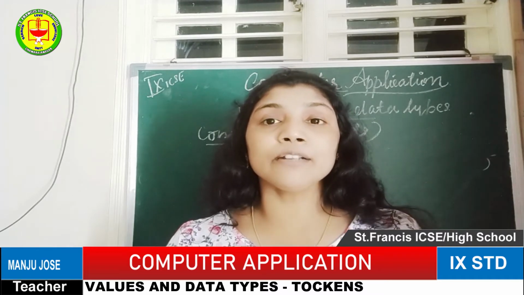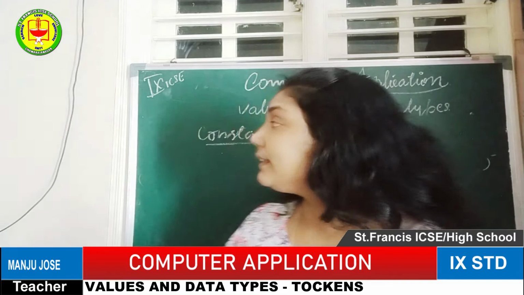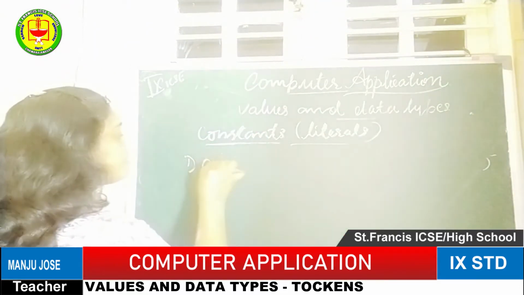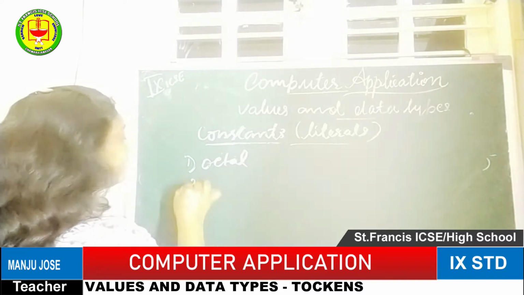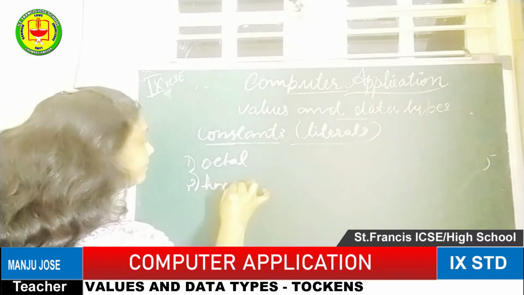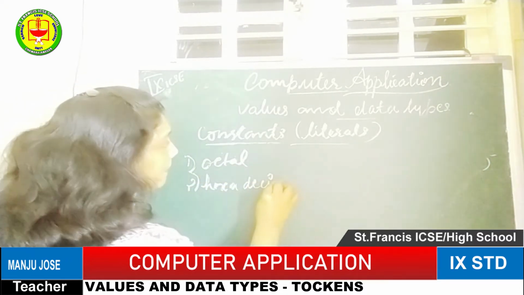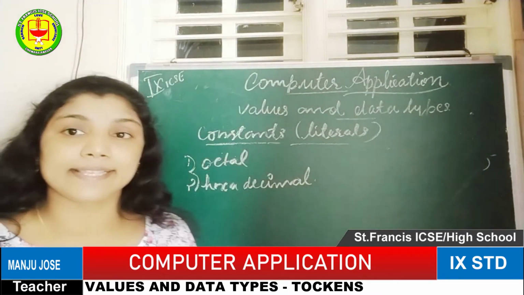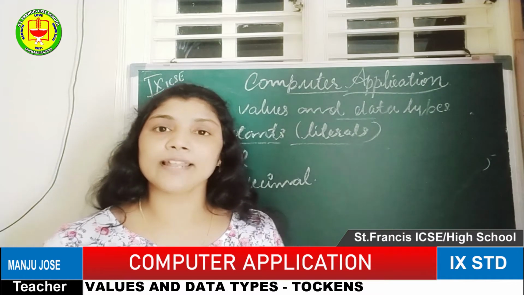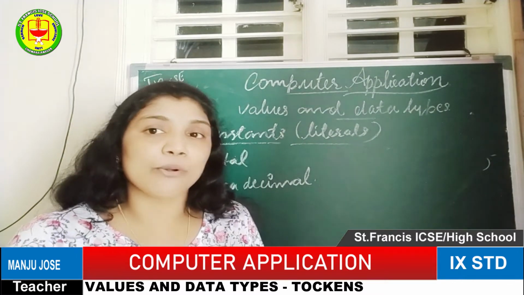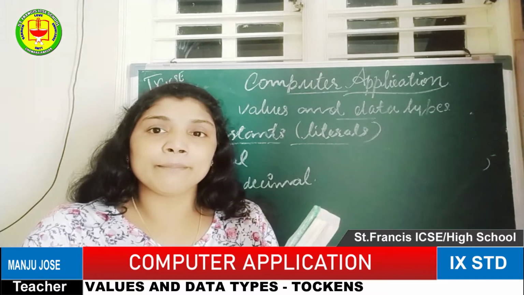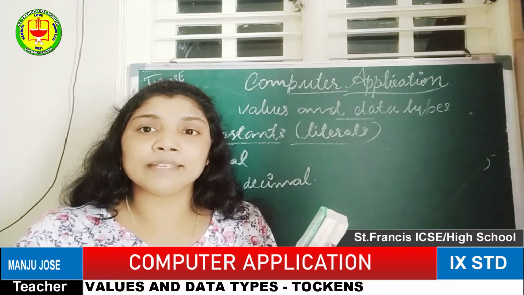For that we use some more advanced constants, which are the octal constant and the hexadecimal constant. Octal and hexadecimal are not normal numbers; they have some speciality.